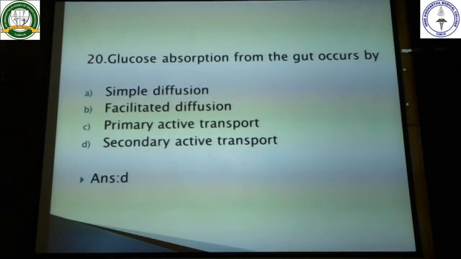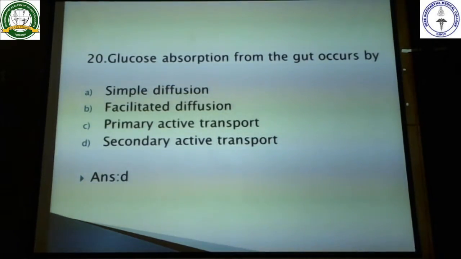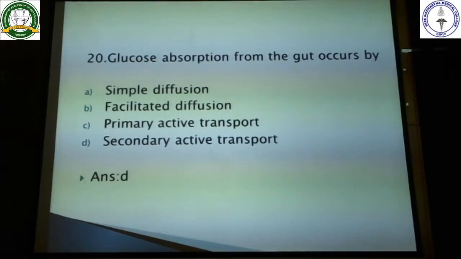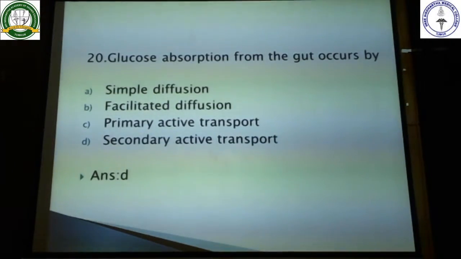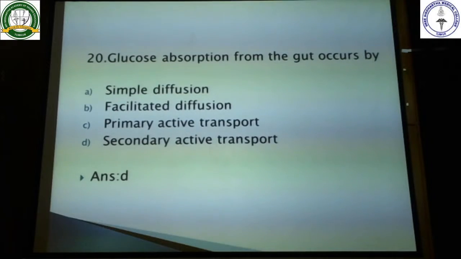So the energy for this transport is coming from secondary active transport, not by the primary active transport. So here the option is D, that is secondary active transport.